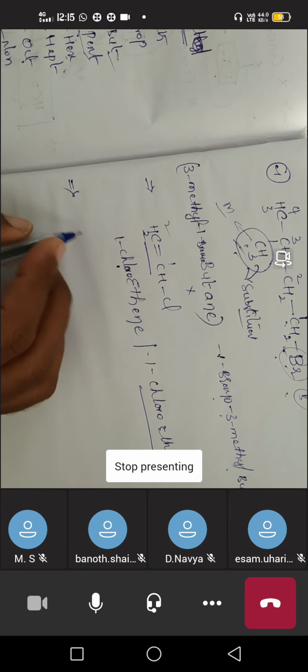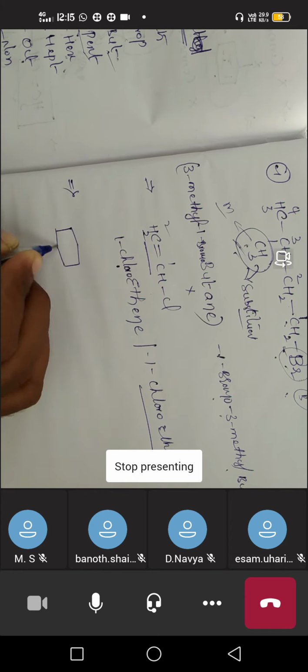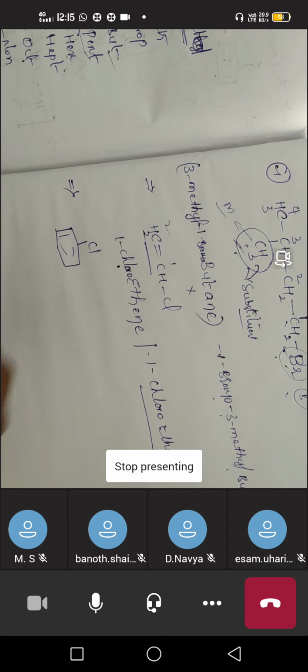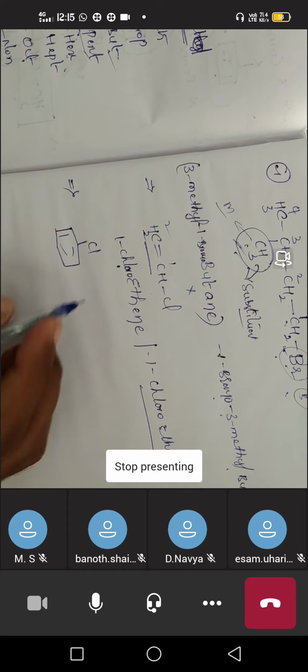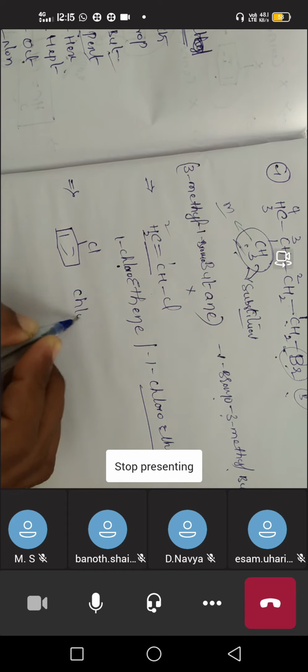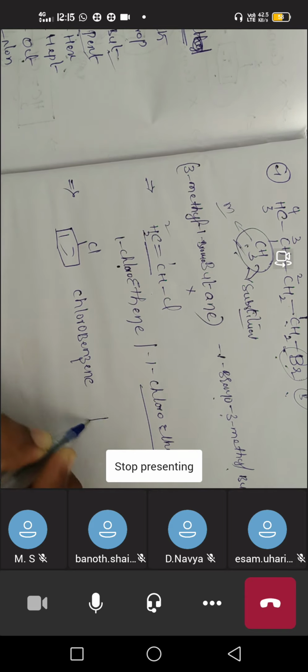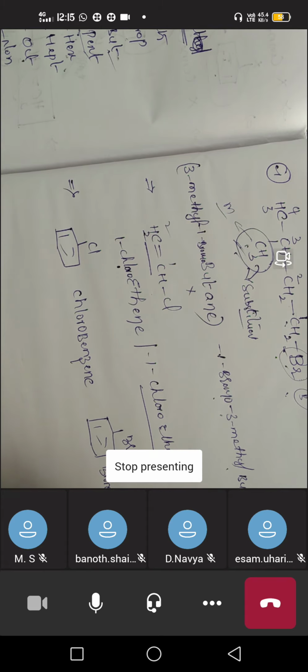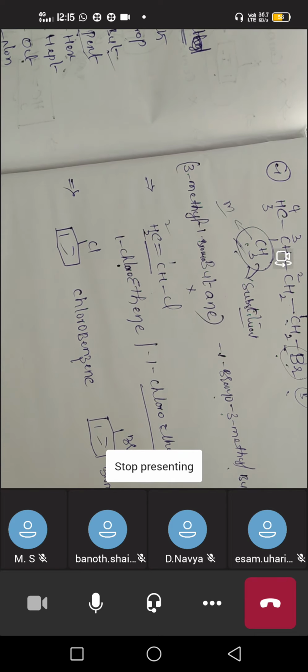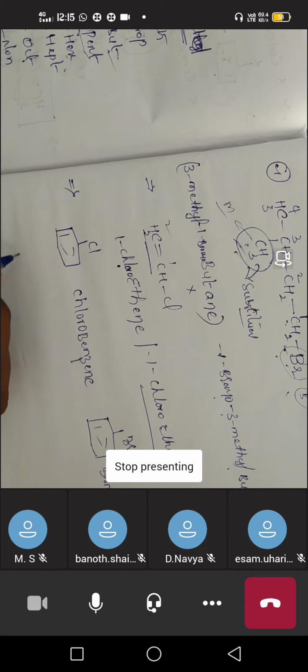If chlorine is present on the benzene ring, we call it simply chlorobenzene. If bromine is present on the benzene ring, it is called bromobenzene. You should not give a space. So bromobenzene.